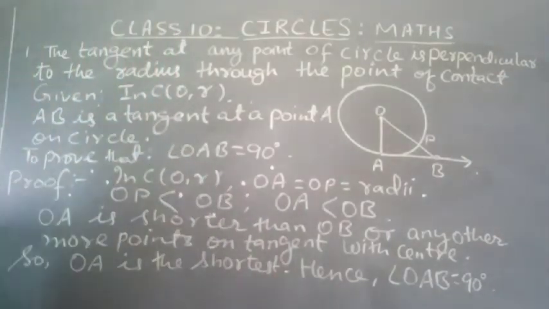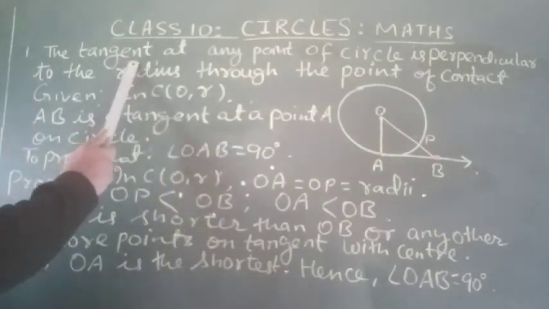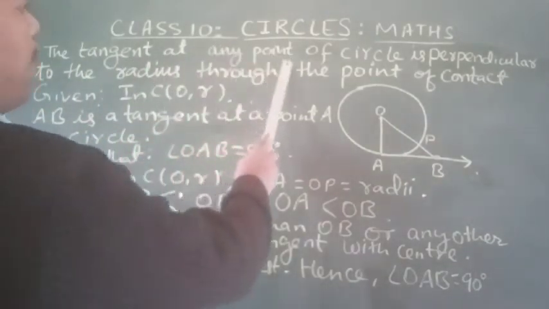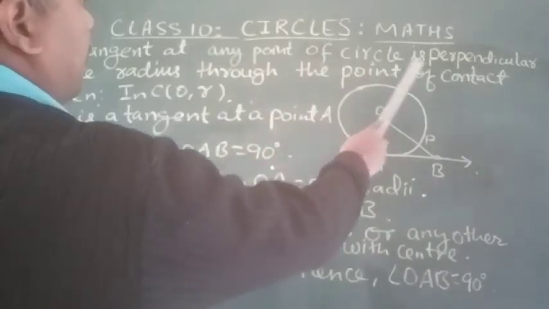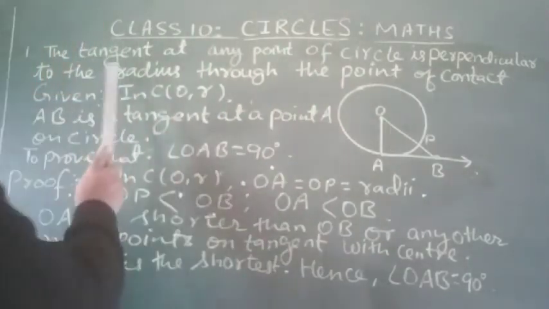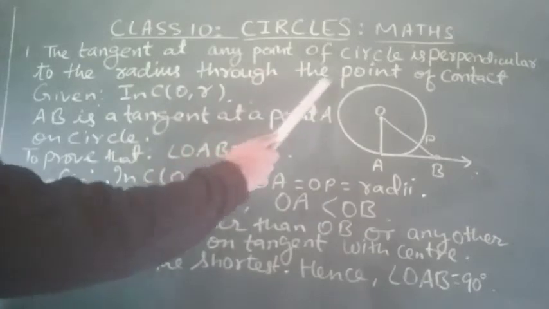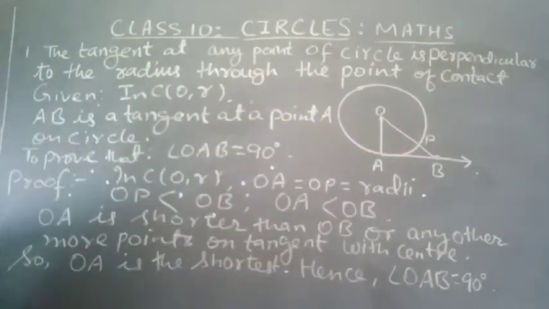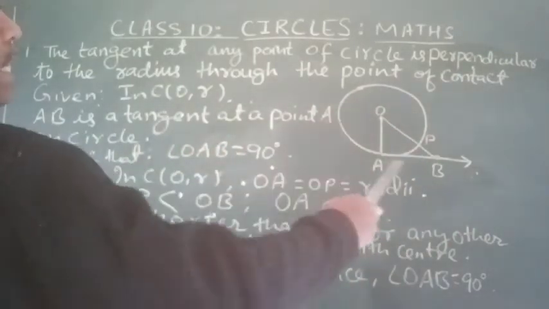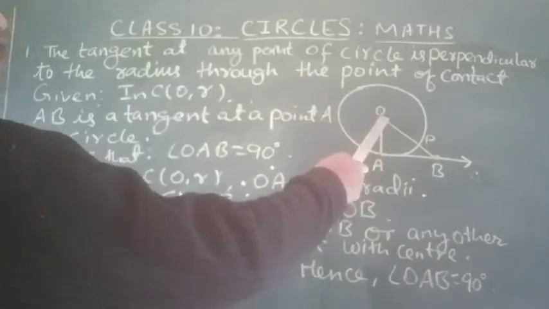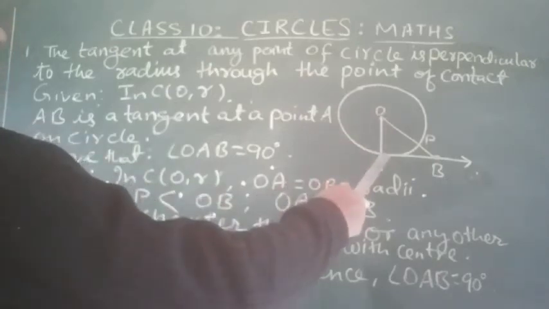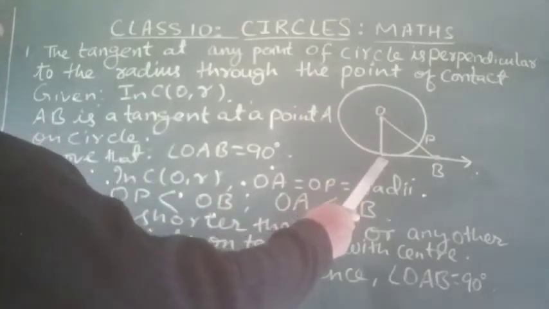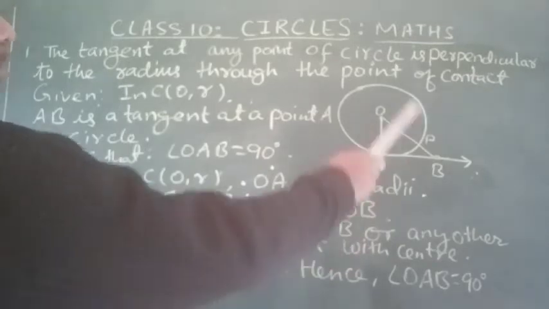Now, mathematics. The tangent at any point of a circle is perpendicular to the radius through the point of contact. This is the circle having center O. OA is the radius, so A is the point on the circle.